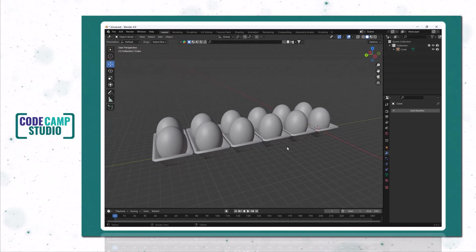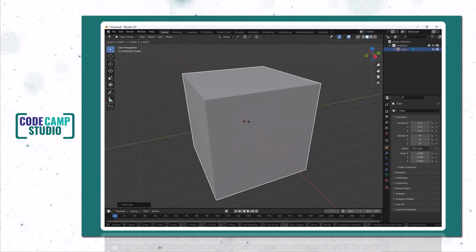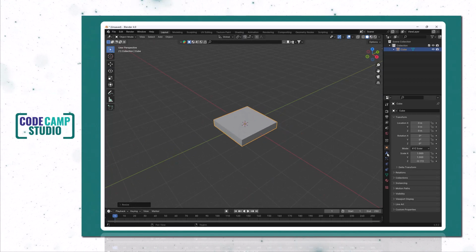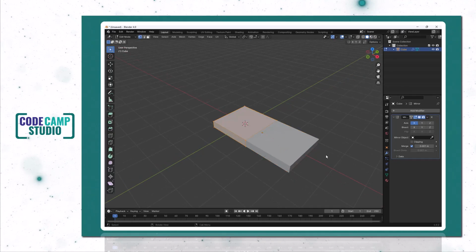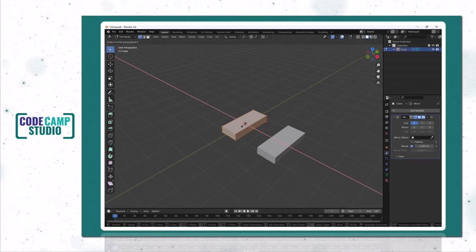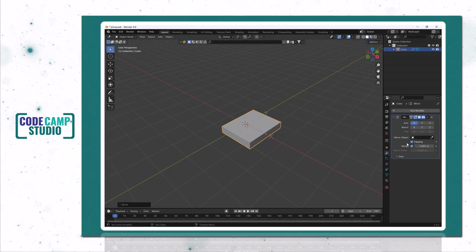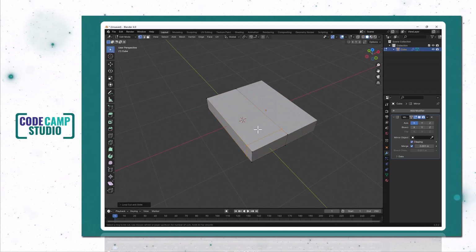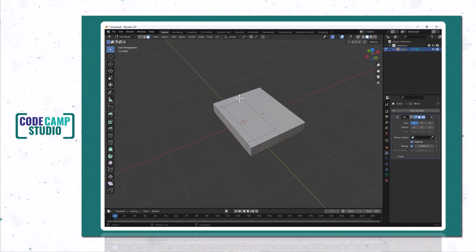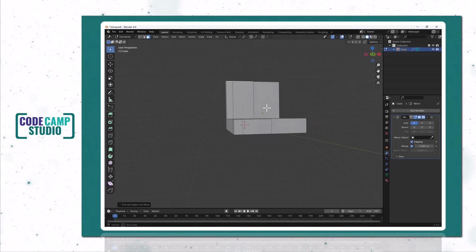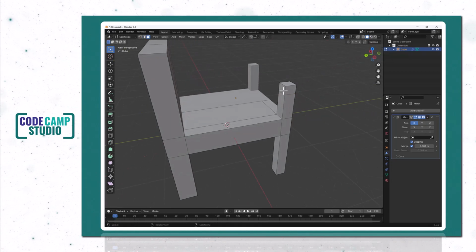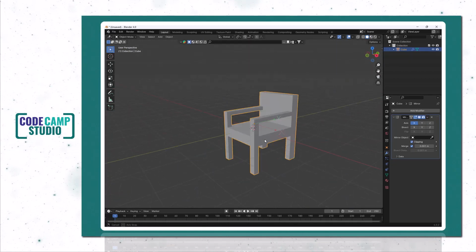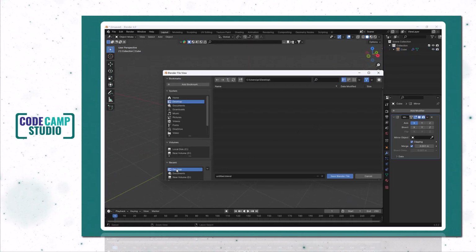Let me quickly show you creating a chair using Mirror Modifier. Press Ctrl plus S to save your file for future use.